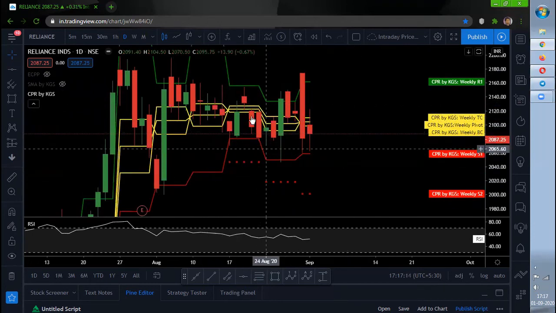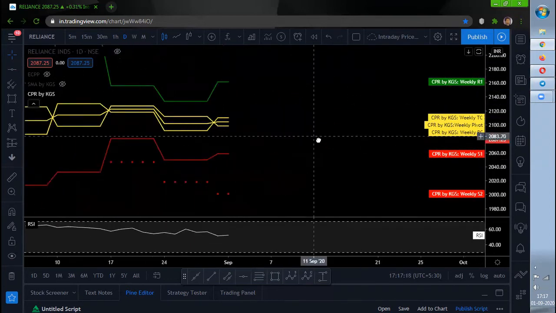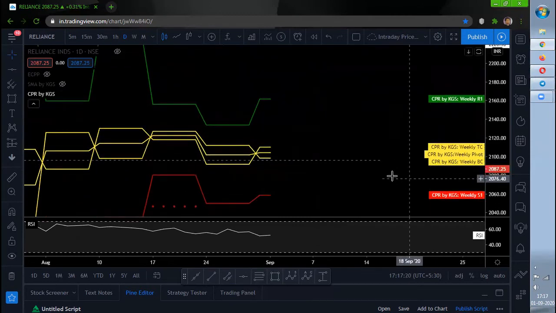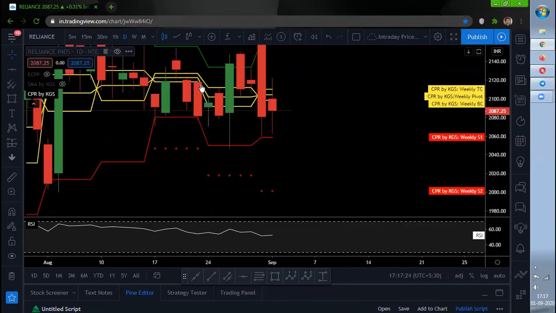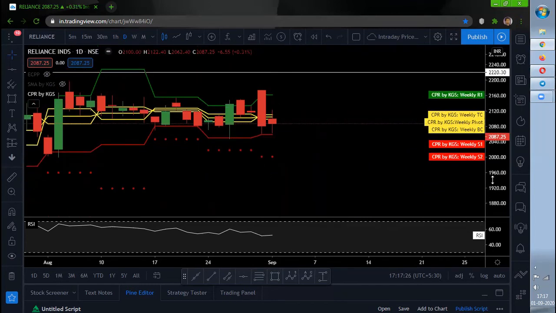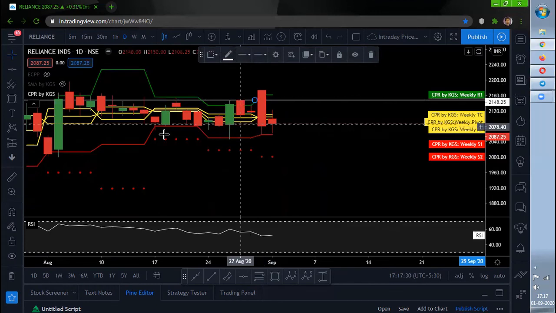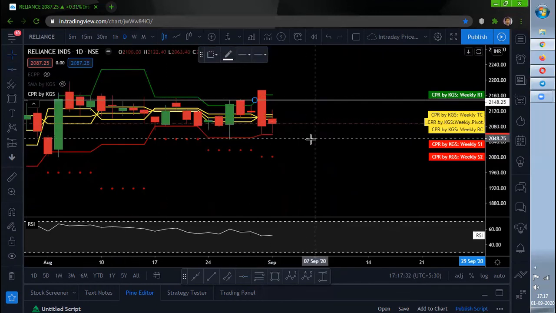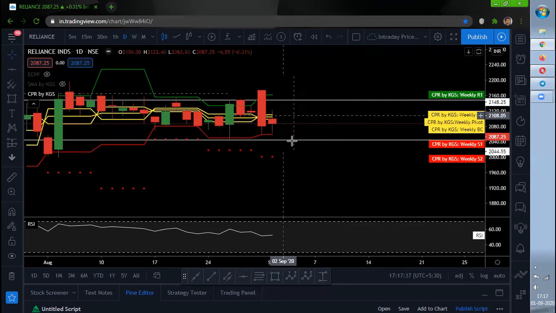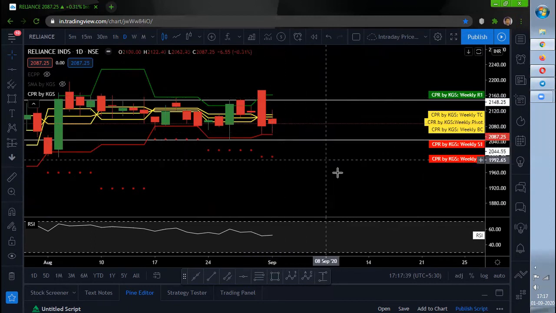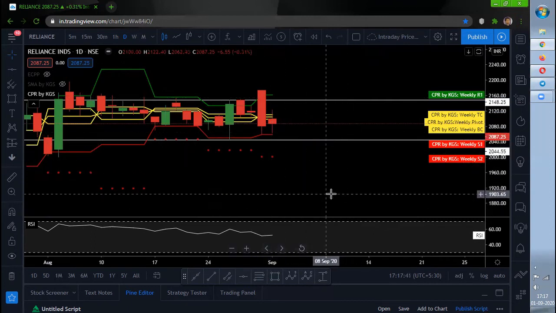So what I would see here is that this current week is looking like an inside value CPR. Whenever an inside value CPR happens, you need to mark the high and low of the previous week. So this is the high and this is the low of the previous week. If the high is broken above or the low is broken below, then we can see some trending move in Reliance. Until it is broken, it will remain in the sideways move only.